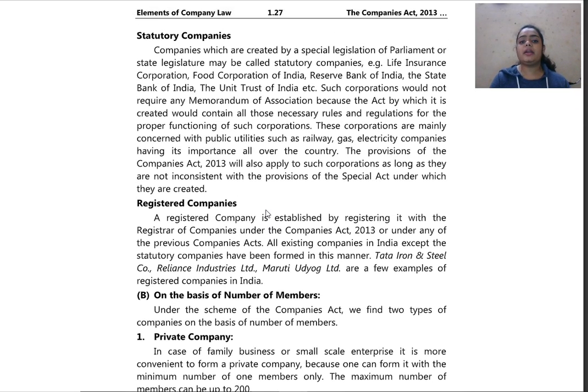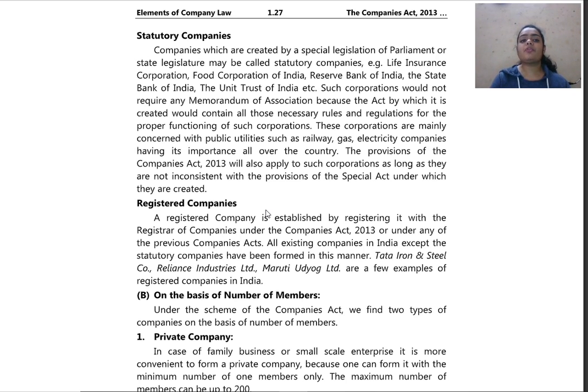Companies which are created by a special legislation of Parliament or state legislature may be called statutory companies. Statutory means compulsory. So in this we shall be studying companies which are created by special legislation. Legislation means special rules and regulations of the Parliament or state legislature. State legislature means state rules and regulations. It may be called statutory companies.